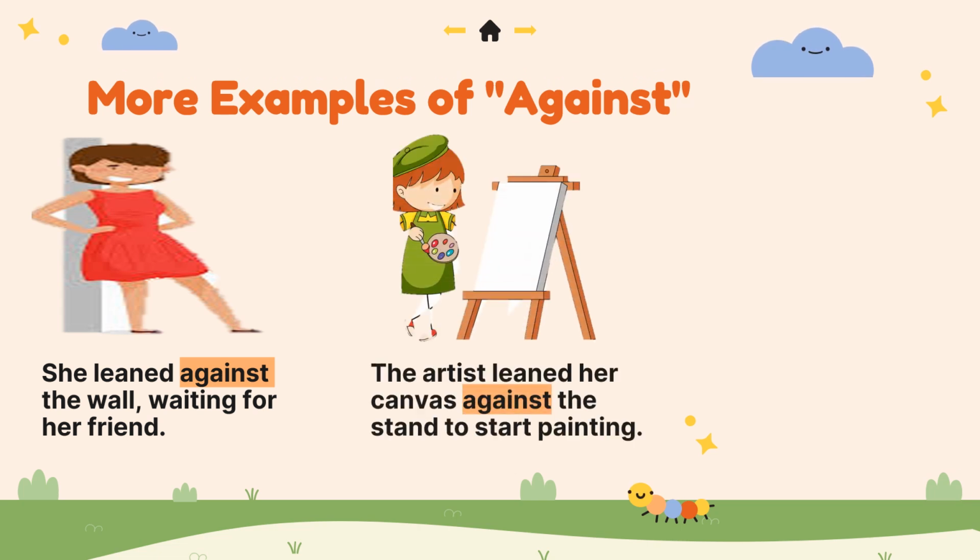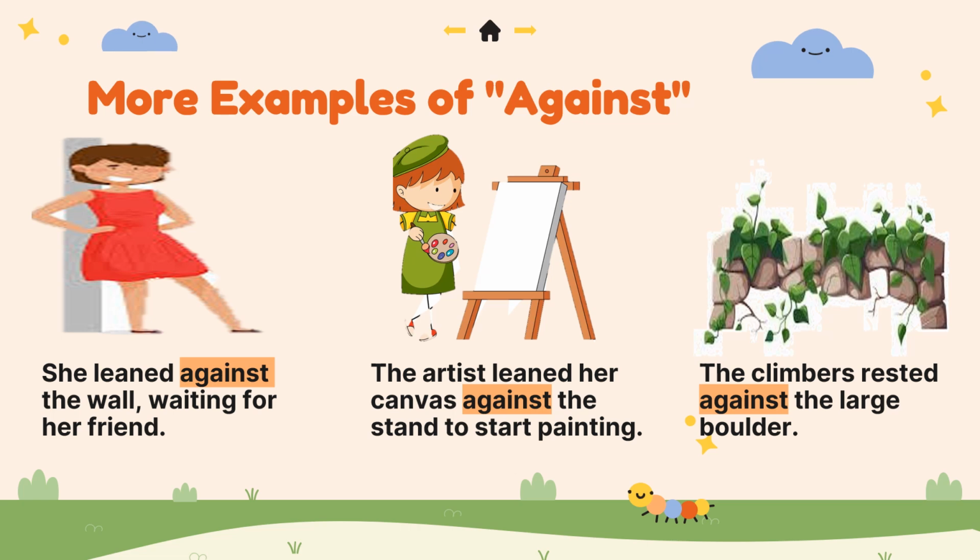The second one is the artist leaned her canvas against the stand to start painting. That means the canvas here is touching or taking rest on the stand for support. Against shows that the canvas is pressed up against the stand's surface.